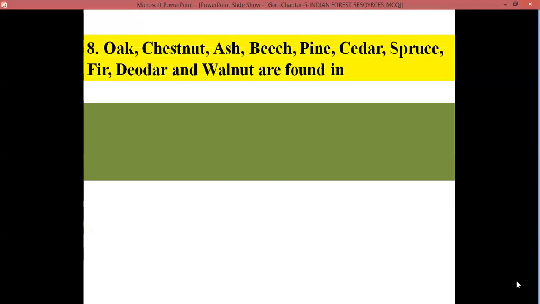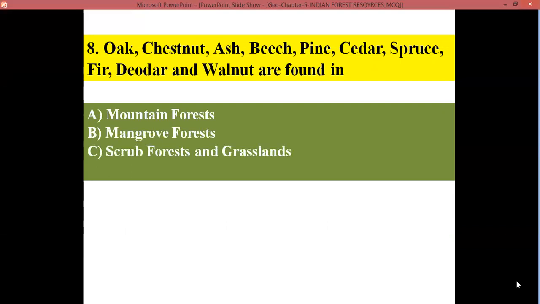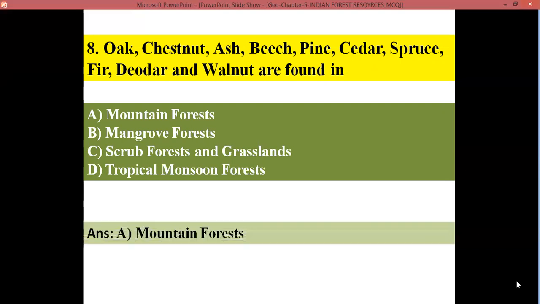Oak, chestnut, ash, beech, pine, cedar, spruce, fir, deodar, walnut are found in A. Mountain forest, B. Mangrove forest, C. Scrub forest and grasslands, D. Tropical monsoon forest. Yes, children, the correct answer is A. Mountain forest. All these trees you can find in the mountain forest.